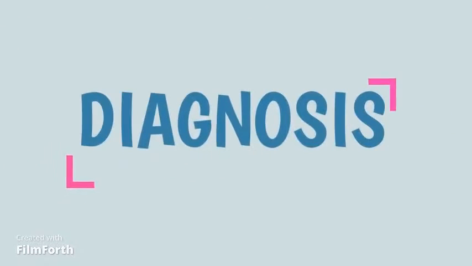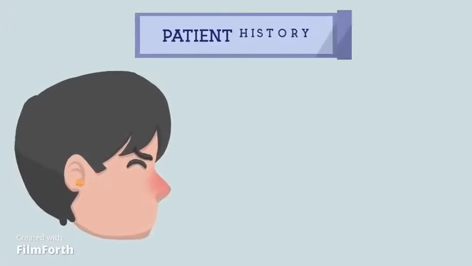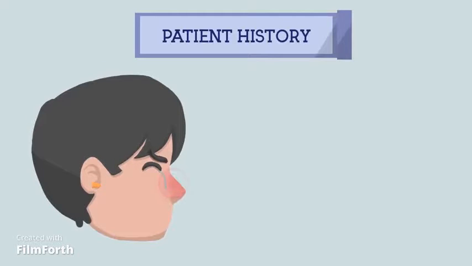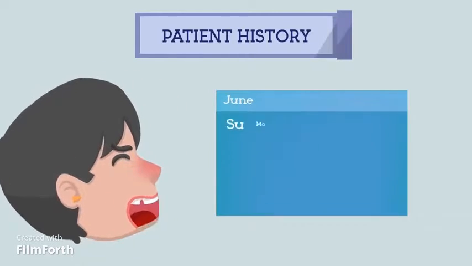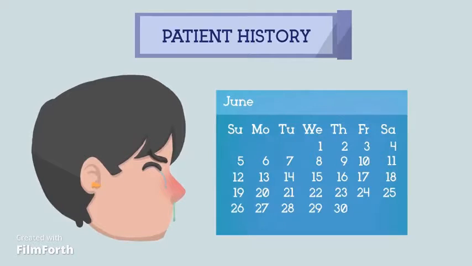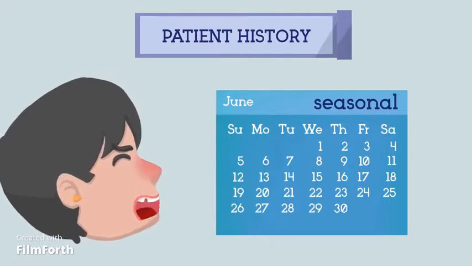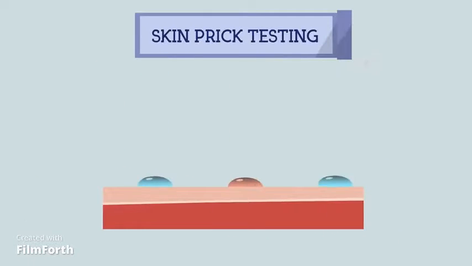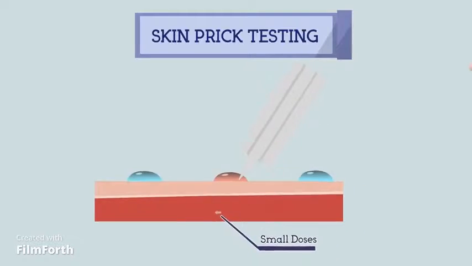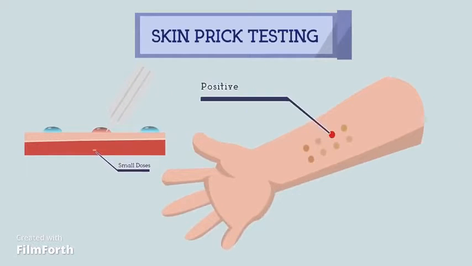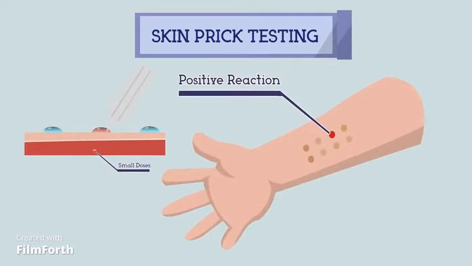For diagnosis of allergic rhinitis, 1. Patient history. Usually the person complains of all the symptoms mentioned above, and if the timing of these symptoms is specific and seasonal, then we can easily reach a diagnosis of seasonal allergic rhinitis. 2. Skin prick testing. In this test, the allergen is introduced using a skin prick, and the reaction of the body is seen to confirm allergy to a particular allergen.